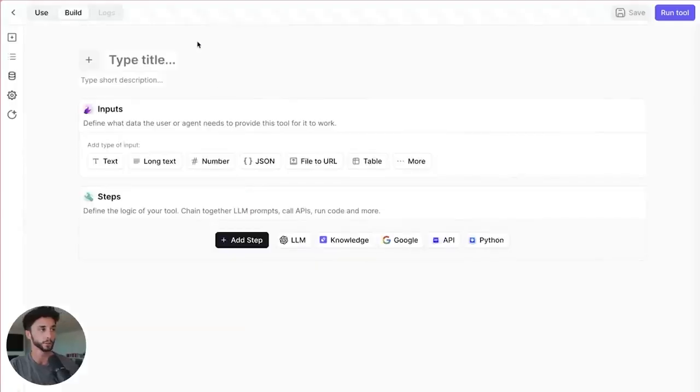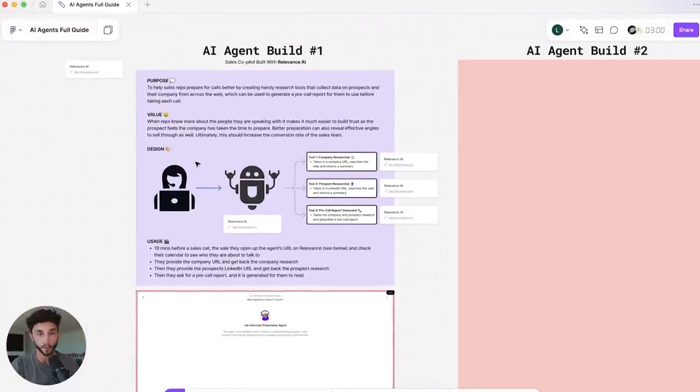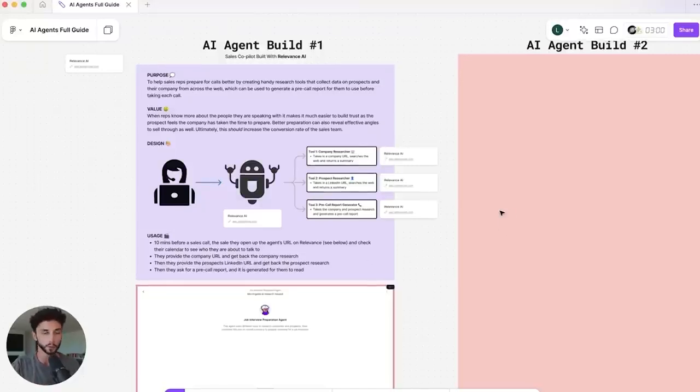I'm going to call it this time, if we go back to our Figma. I recommend that when you are building your agents and planning out your systems, you lay it out in a Figma. If you're not familiar, this is Figma. It's like a design software, but you can also use it for whiteboarding. It's called a FigJam board, one of the types of boards you can do. I use this all the time with my team as well.